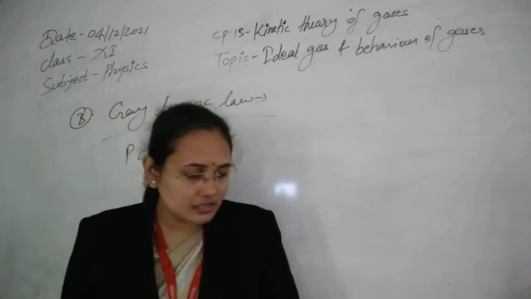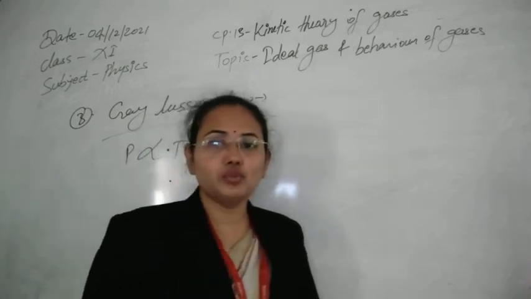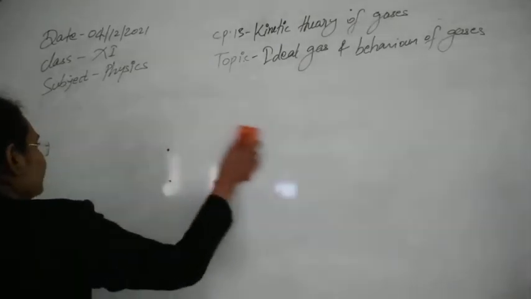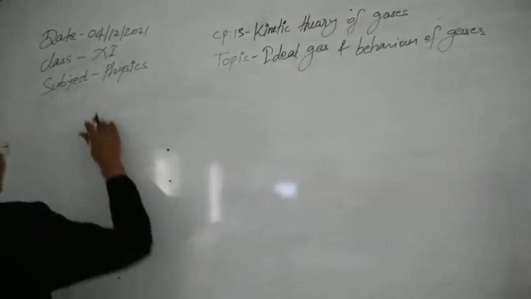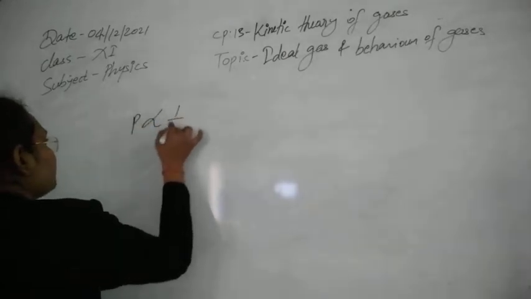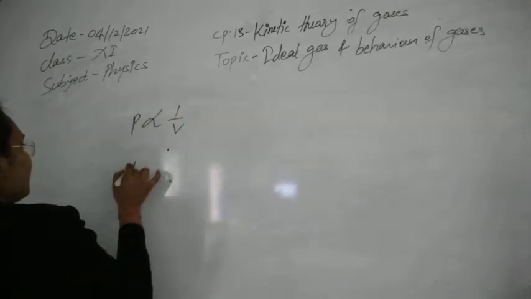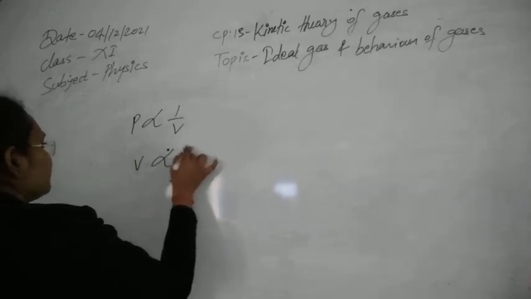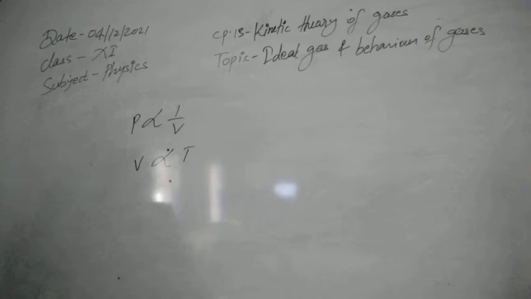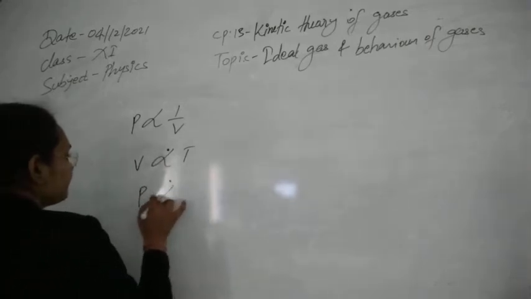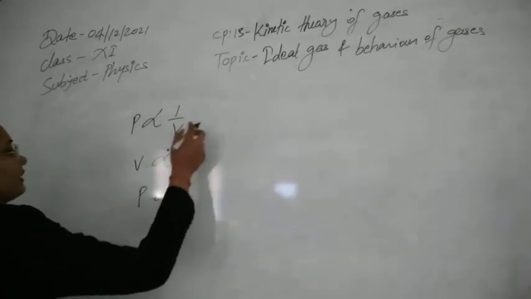Now we can write down the ideal gas equation by using the three laws. Let's write the three laws in one place. The first law was Boyle's law: P is inversely proportional to V. The second law was Charles' law: V is directly proportional to T. And the third law: P is directly proportional to T. Let's write them in a different format.